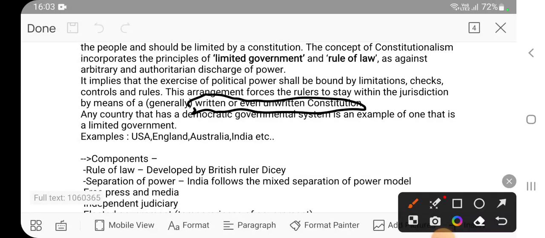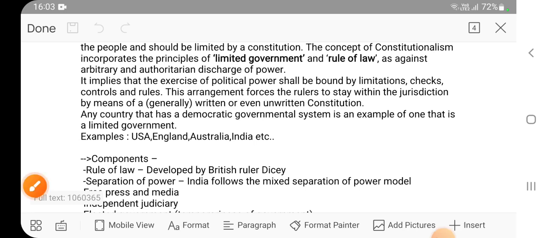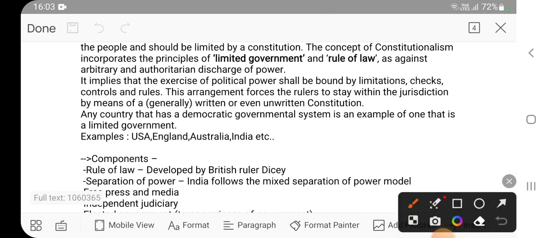When we study the topics of amendment of the constitution and the basic structure of the constitution, which are different topics in our syllabus, we will study in detail what we mean by written or unwritten constitution. Right now, the basic difference is that for a written constitution, a certain entity, organization or assembly created the constitution.